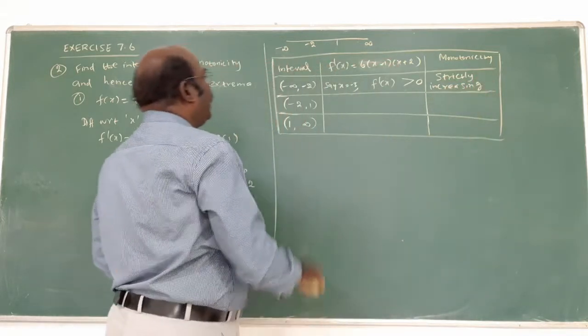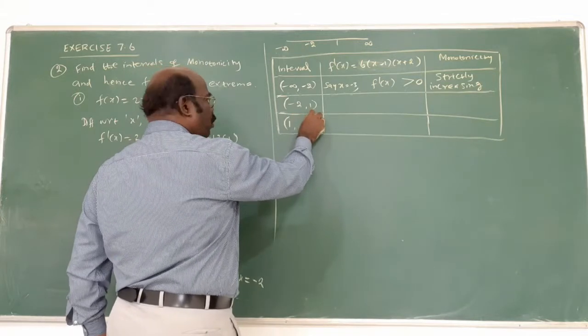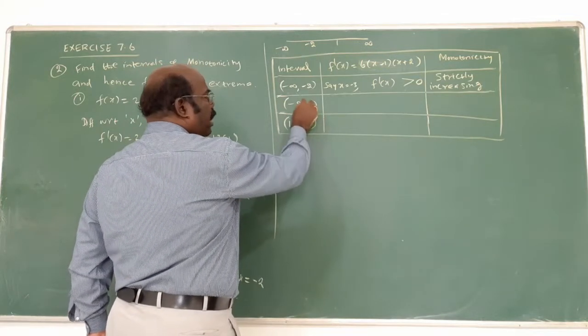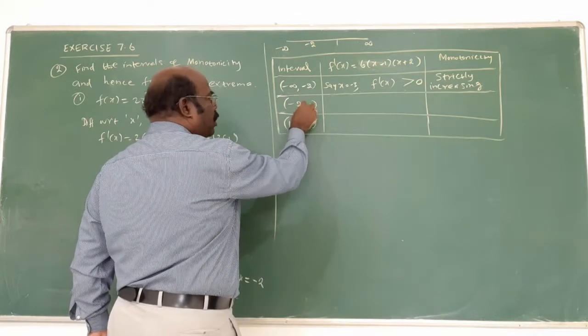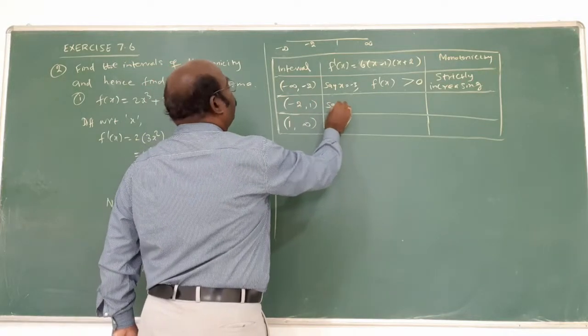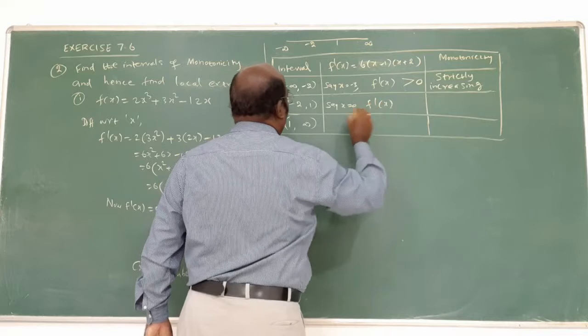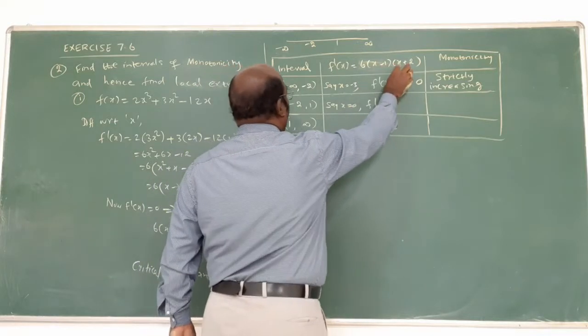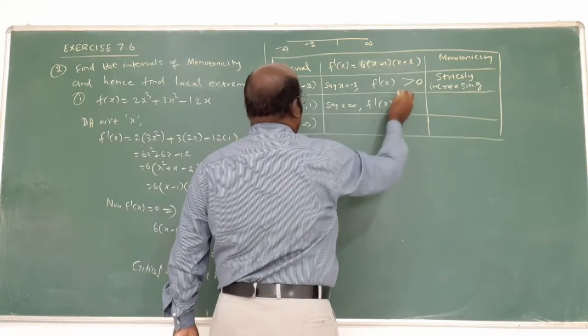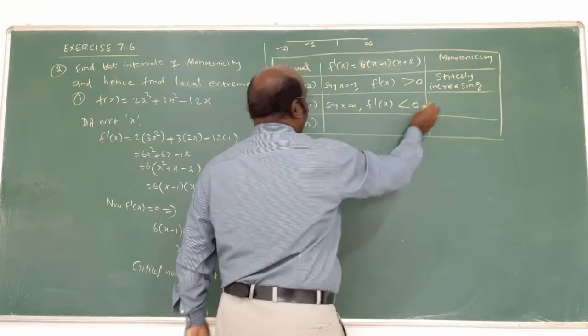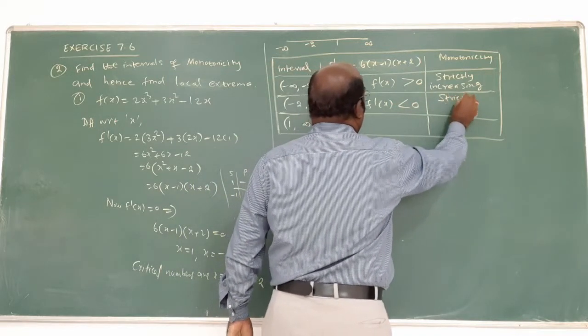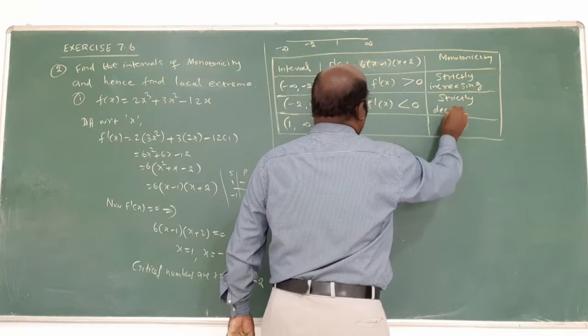Next one is in between minus 2 comma 1. What is the number? Minus 1, 0. I put 0. X equal to 0. Now f dash of 0 gives 0 minus 1 and 0 plus 2, which is minus. Minus means less than 0. The answer is strictly decreasing.